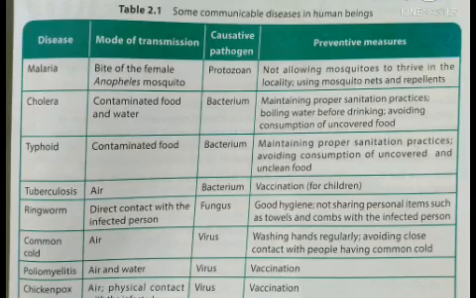Common cold is a disease which is transmitted by air. The causative pathogen is virus. Preventive measures are washing hands regularly and avoiding close contact with people having common cold. Disease is poliomyelitis. Mode of transmission is air and water. Causative pathogen is virus. The preventive measure is only vaccine. The disease is chickenpox. Mode of transmission is through air and physical contact with the infected person. Causative pathogen is virus. The preventive measure is only vaccination.